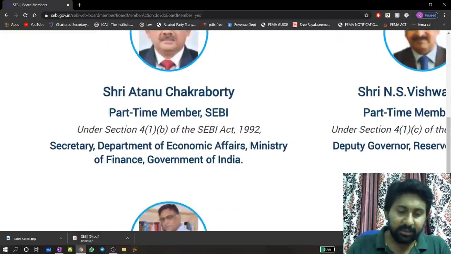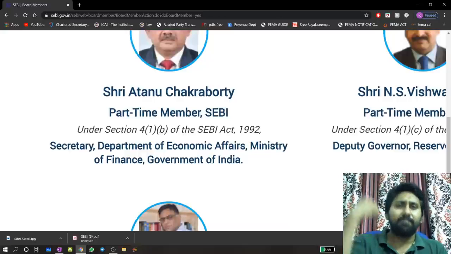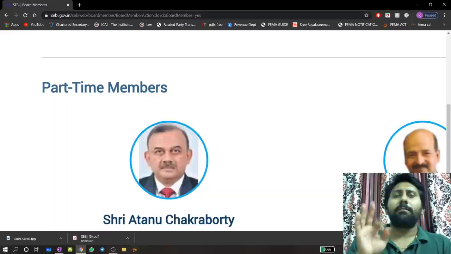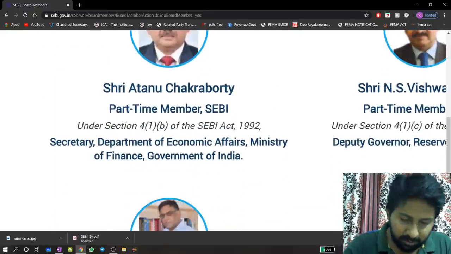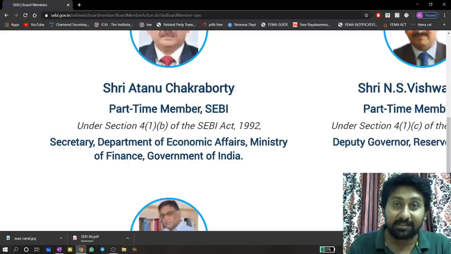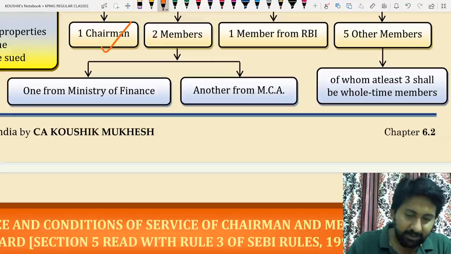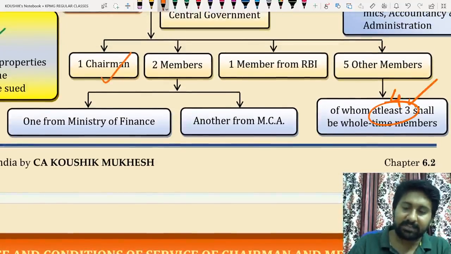Atanu Chakraborty, this person is a part-time member. Part-time members can come from the ministry, or from the RBI, or they may come in the fourth slab as well. Now tell me, one person should be there from the Ministry of Finance and one from the Ministry of Corporate Affairs. Yes or no? Let us see. Department of Economic Affairs, Ministry of Finance. He came from the Ministry of Finance. Condition satisfied. Now reconcile: do we have at least 3? We have 4 now. Condition satisfied.